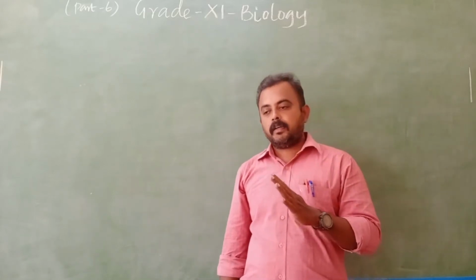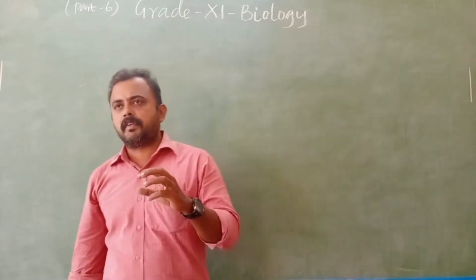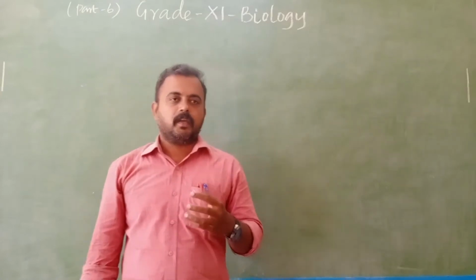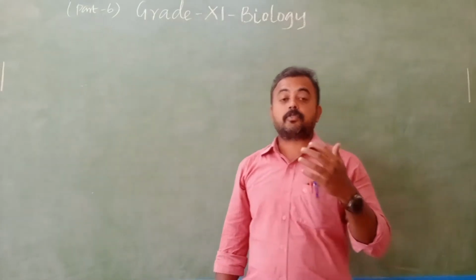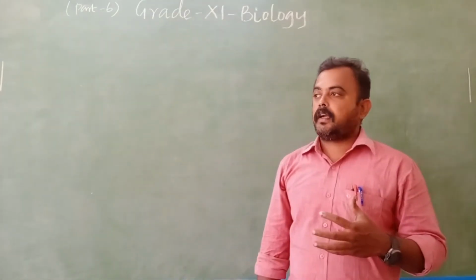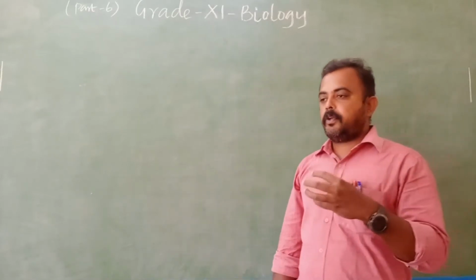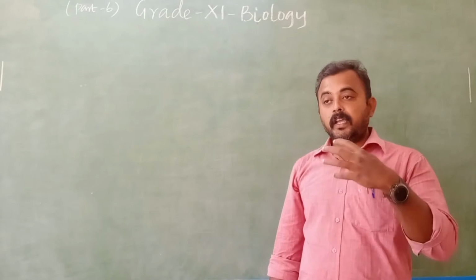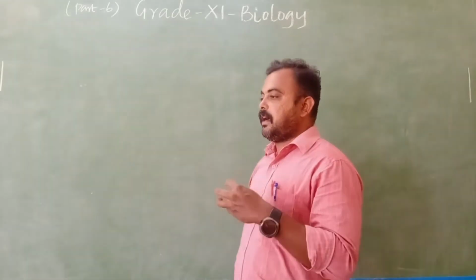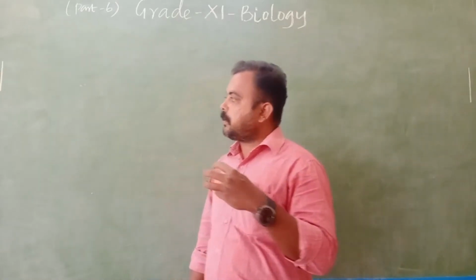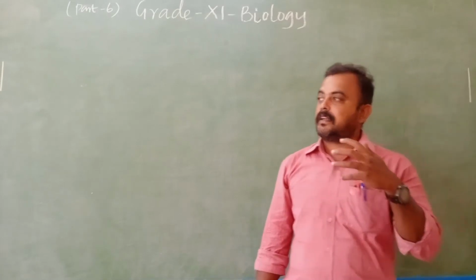Ovary, and some areas which produce hormones in the gastrointestinal tract and heart. In those areas, apart from the endocrine glands, hormones are produced: heart, kidney and gastrointestinal tract.